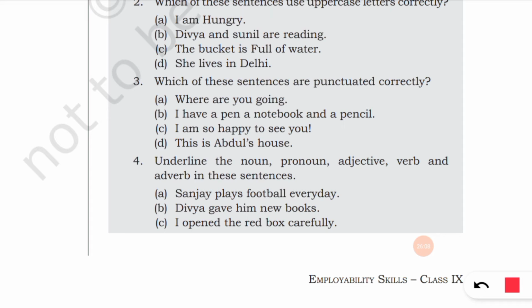The next, I opened the red box carefully. Here I is a pronoun, box is a noun, then opened is a verb. Then how did I open the box? I opened the box carefully. So carefully is an adverb. I am opening it. How? I am carefully opening. So carefully is an adverb.